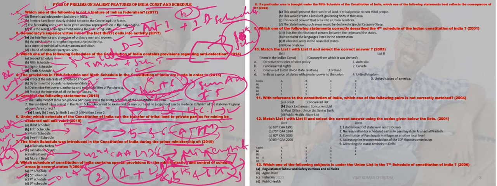Next question: a particular area is brought under the fifth schedule of the Constitution of India. Which one of the following statements reflects the consequences? It would prevent the transfer of land of tribal people to non-tribal people. This is the best solution for a fifth schedule area. Creating a local self-government body is not correct. Converting the area into a union territory is not correct. A state having such areas declaring a special category is not correct.